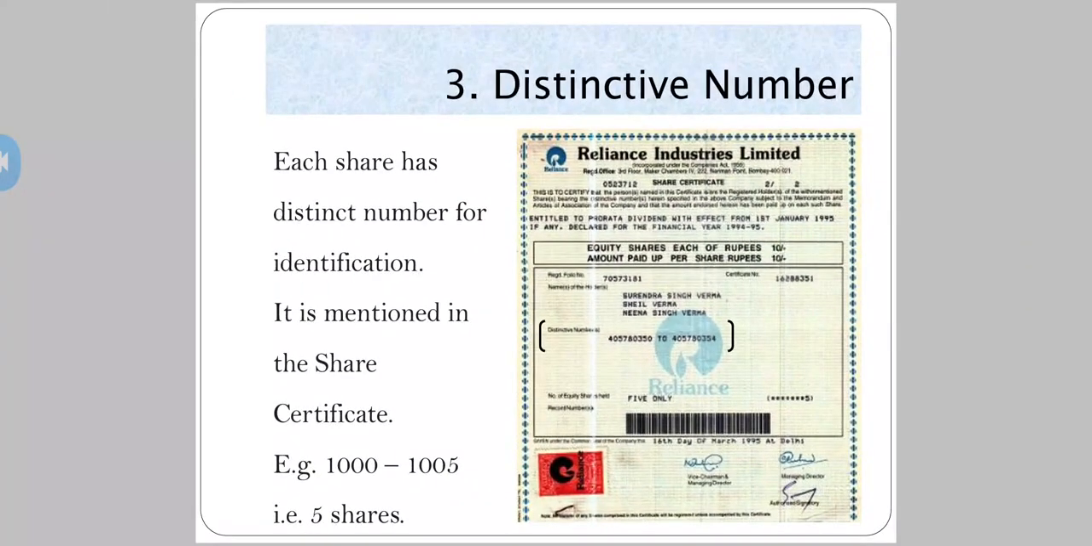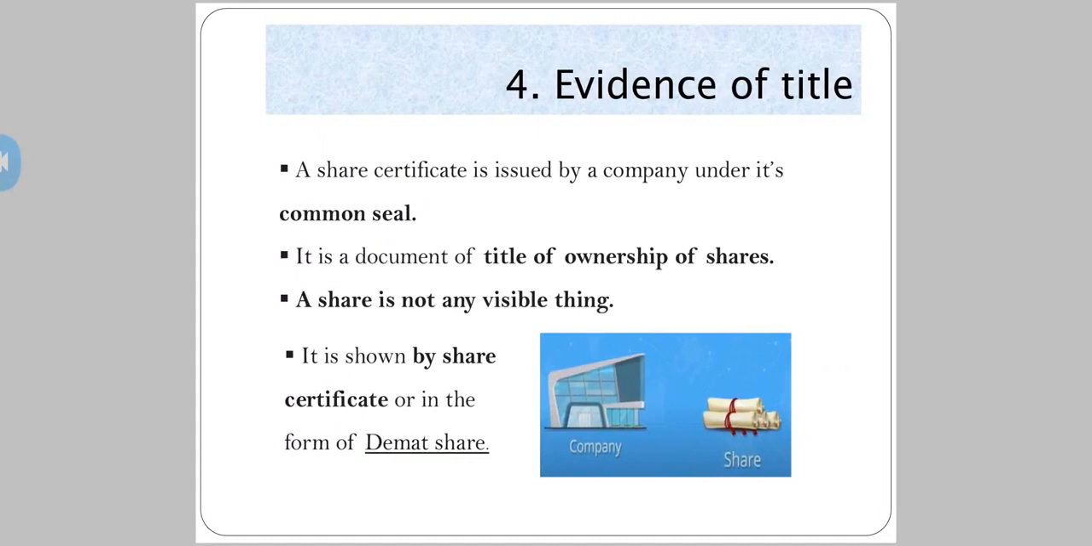Okay, distinctive numbers. The fourth one, as we already saw, is evidence of title. What is the proof? What is the evidence? A share certificate is issued by a company under its common seal. Common seal we have already studied in standard 11th. What is common seal? I can say it is the signature of the company, right? Common seal: the stamp of the company which is there on the share certificate. Now, it is a document of title of ownership of the shares.